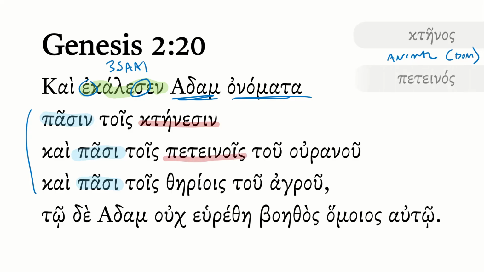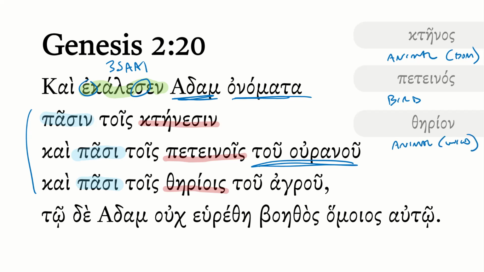And then he names the petenois. And this is from petenos. This is bird. And notice it is the birds of heaven, or the sky, if you will. And then lastly, he names the therios. This is from therion. This is also a word for animal, but in this case, it's a wild animal, or perhaps the beasts, and it's the beast of the field. Agru there is from agros. That's where we get like agriculture from. And so he's naming all the wild animals of the field.